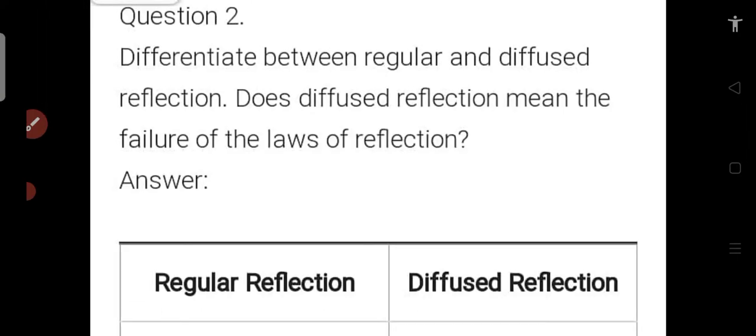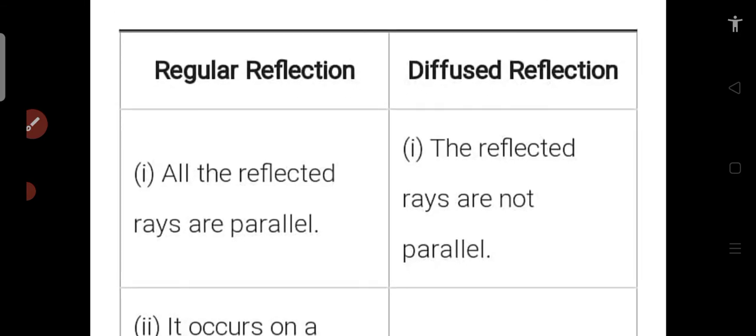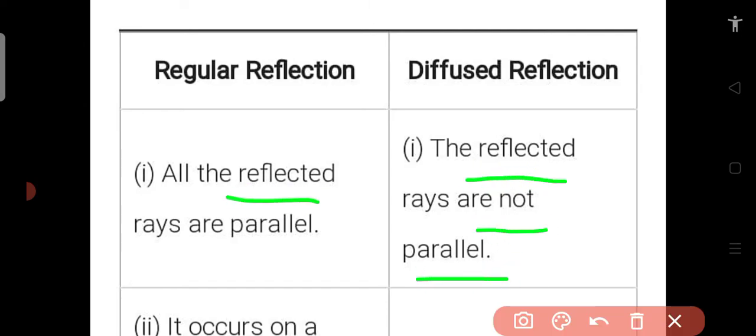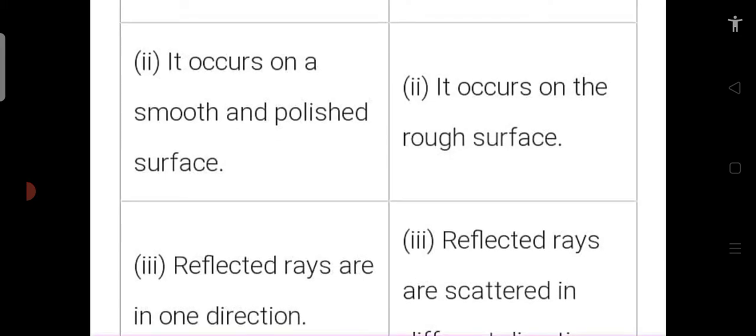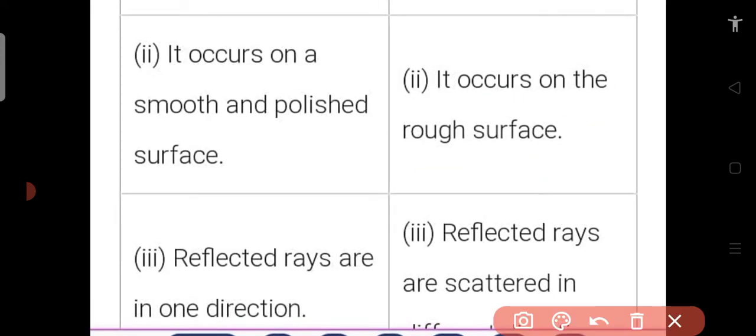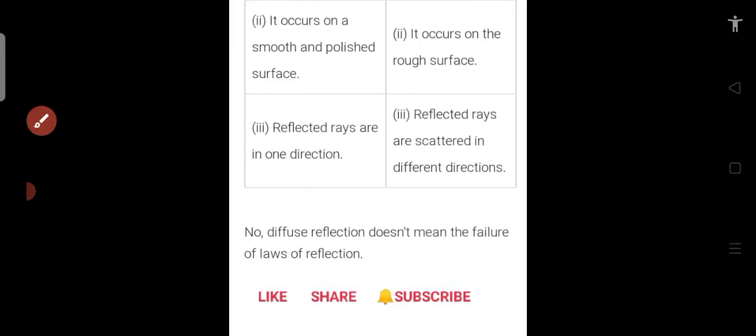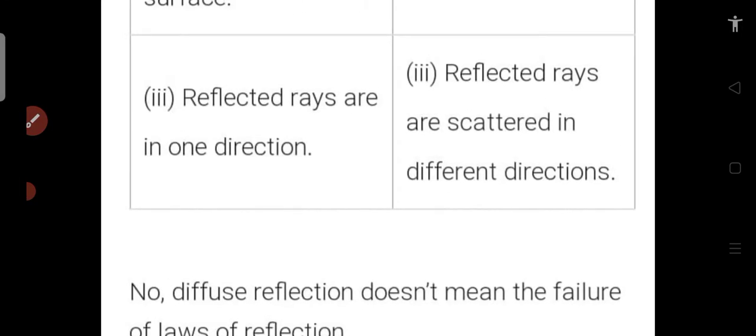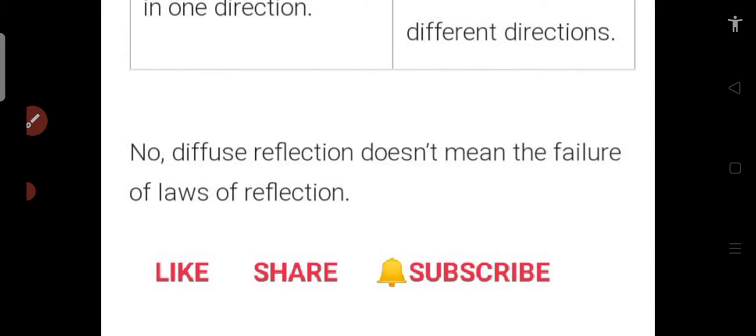Differentiate between regular and diffuse reflection. Does diffuse reflection mean the failure of the laws of reflection? Answer. Regular reflection: all the reflected rays are parallel. Diffuse reflection: the reflected rays are not parallel. Regular reflection occurs on a smooth and polished surface. Diffuse reflection occurs on a rough surface. In regular reflection, reflected rays are in one direction. In diffuse reflection, reflected rays are scattered in different directions. No, diffuse reflection doesn't mean the failure of the laws of reflection.